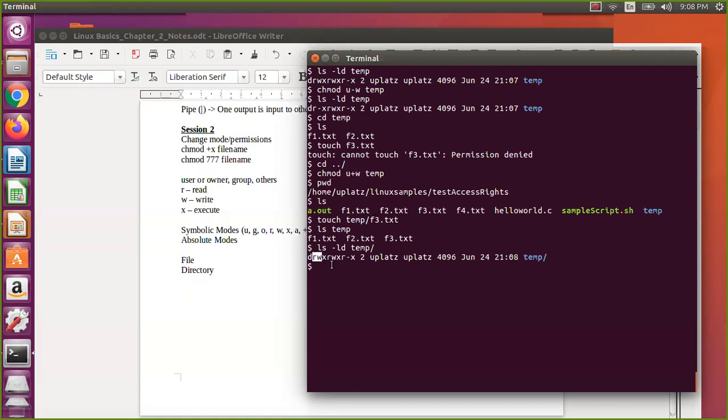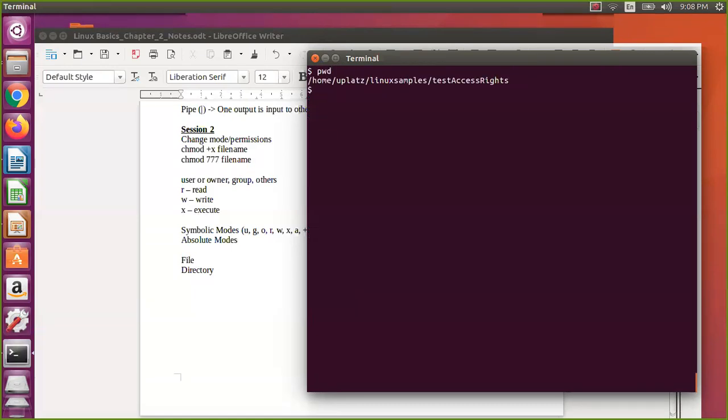Now what is execute permission actually? Let us assume you are in the test access rights directory. You can go cd temp, and you are telling ls. Ideally you are doing the cd, which means change directory, you are able to do.